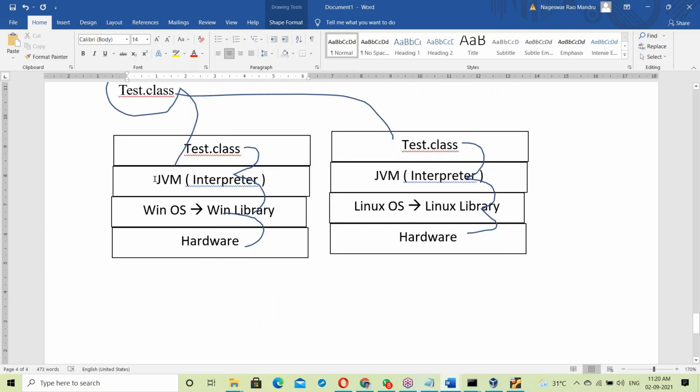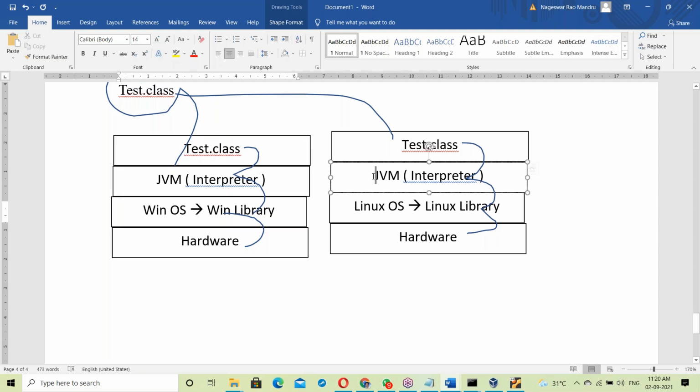See here, the Windows JVM. It's an exe file, right? This exe file is already linked with the Windows libraries. So this Windows JVM has knowledge of the Windows library, because it is already linked with it, so that it can link Test.class to the Windows library.